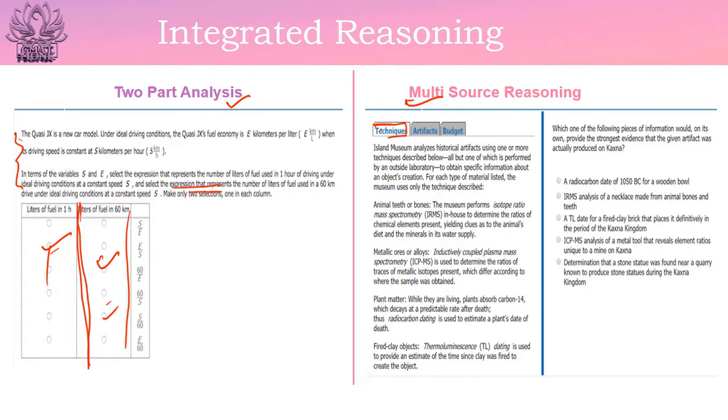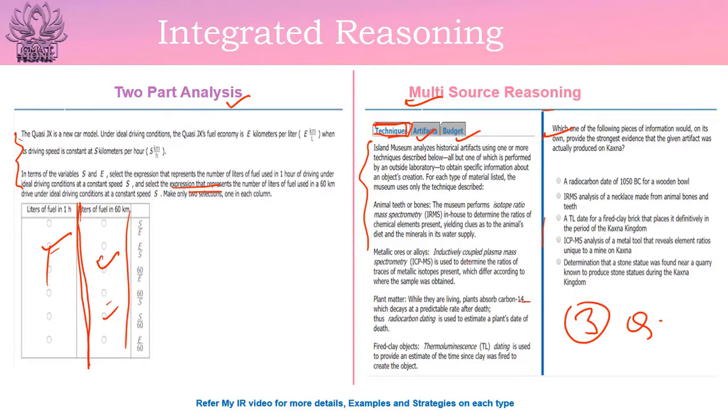Similarly, in multi-source reasoning there will be more than 1 tab. There can be 2 tabs or 3 tabs, and some data or information would be under one tab, then some other data or information would be under the other tab, and you have to combine all the data or information from all these tabs, and then based on the combination you have to answer the questions. So there will be 1 set of MSR and 3 questions would be there in 1 set. You can refer to my IR video for more details, examples and strategies on each type.